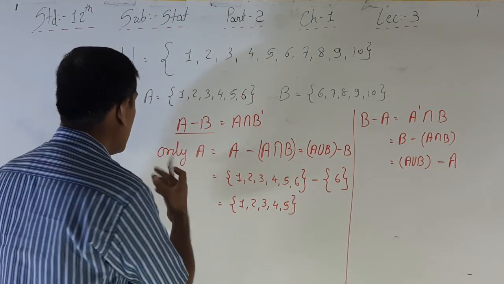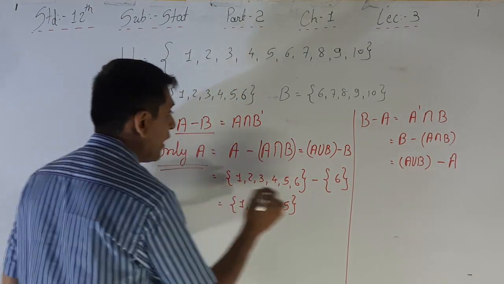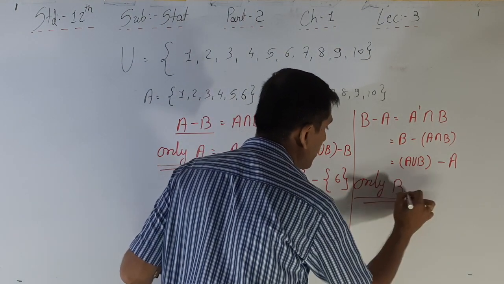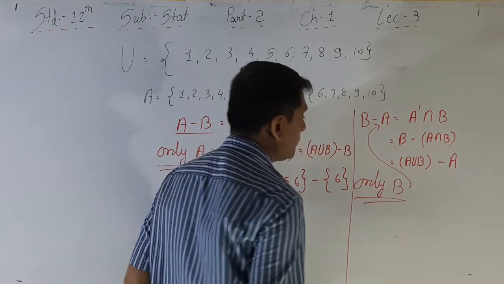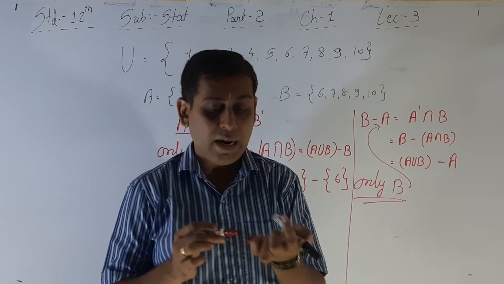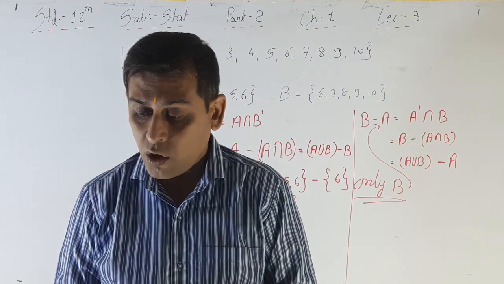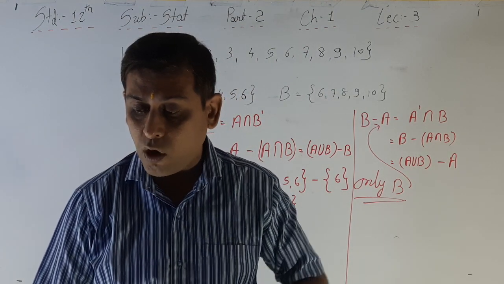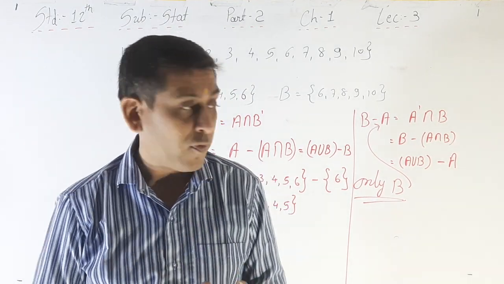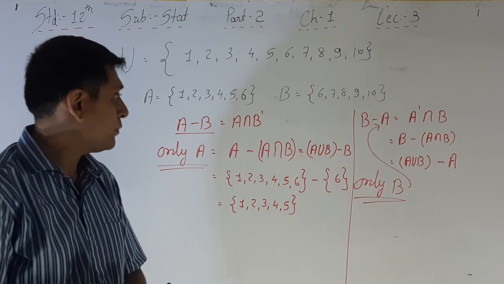See here, it is only A, and here it is only B. Only A means A minus B, only B means B minus A. Only event B happens out of the events A and B, that is the difference of events. So first of all, please write down these.